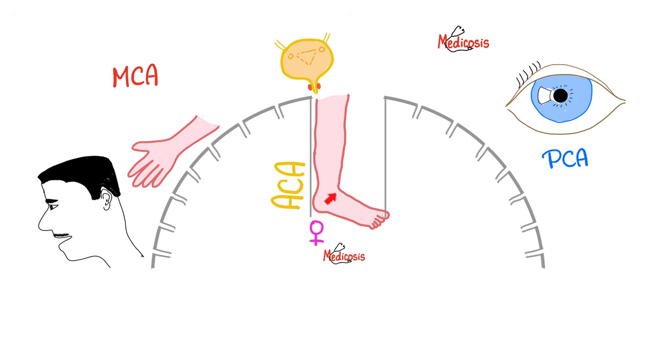By the way, the genitalia are represented close to the feet. And that's why for some people, rubbing their feet can turn them on, if you know what I'm saying.